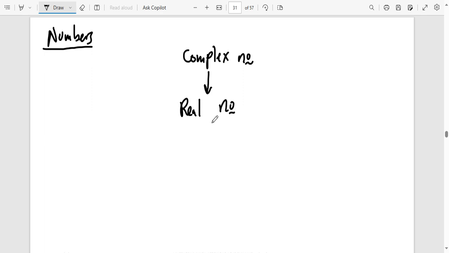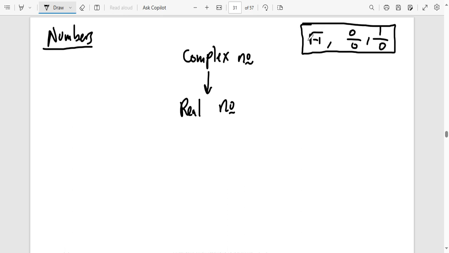Now, in real numbers, all numbers that you think about are real numbers, except square root of a negative number, 0/0, a number over 0. These numbers don't exist, so these are not real numbers. All the other numbers that you think about are real numbers. Now, real numbers also can be split. We are going to have whole numbers. In whole numbers, you are going to have a lot of other numbers also. Whole numbers, these are the numbers like from negative numbers to positive numbers.